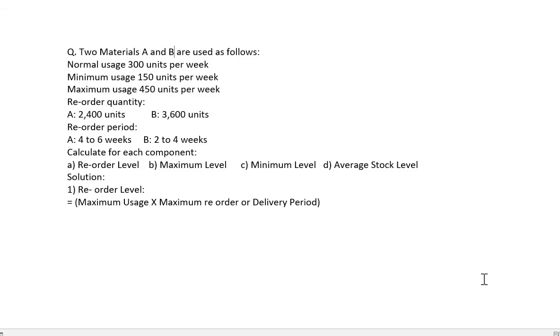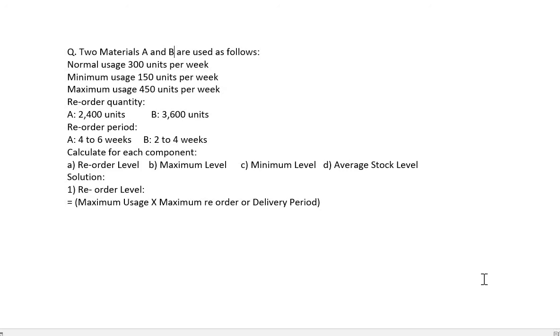Now let's understand with the help of a numerical. The question says two materials A and B are used. Normal usage is 300 units per week. Minimum usage is 150 units per week. Maximum usage is 450 units per week. Reorder quantity for material A is 2400 units and for B is 3600 units. And reorder period for material A is 4 to 6 weeks and for material B is 2 to 4 weeks. Now you have to calculate reorder level, maximum level, minimum level and average stock level.